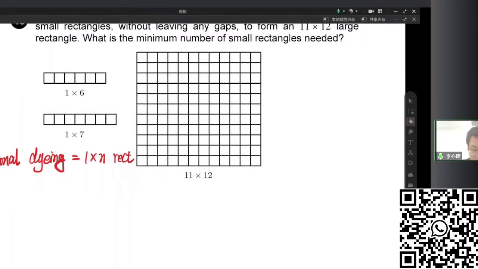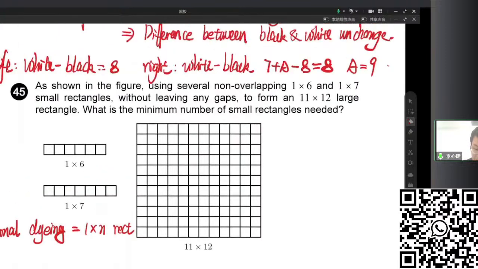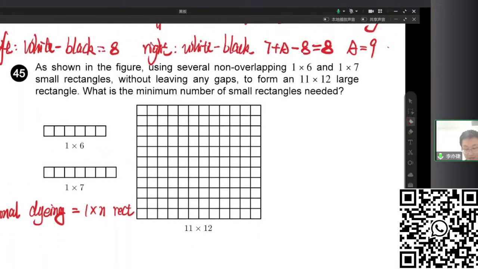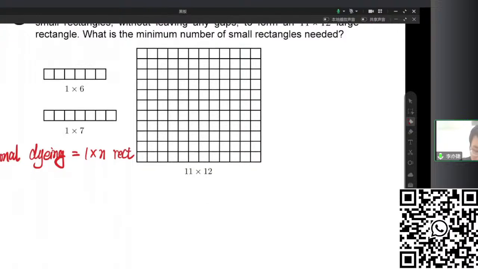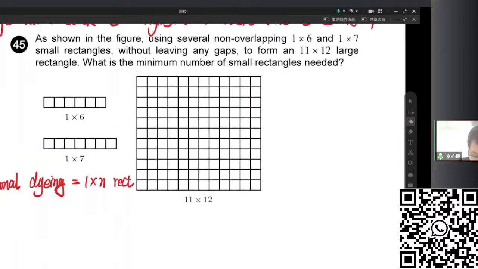Okay, so what is the meaning of diagonal dyeing? For example, here, we want to use 1 times 6 and 1 times 7 rectangles to fill up an 11 times 12 board. So at least how many rectangles do you need to fill this? Firstly, we don't know how many 1 times 6 and 1 times 7, but we can solve an equation like this. Assume that we have x of 1 times 6 and y of 1 times 7.